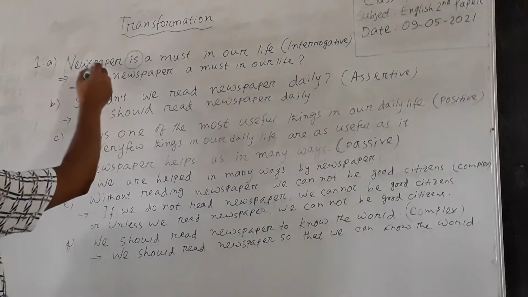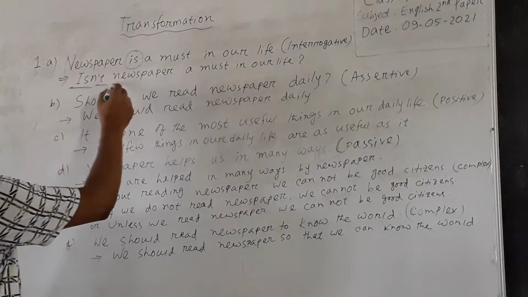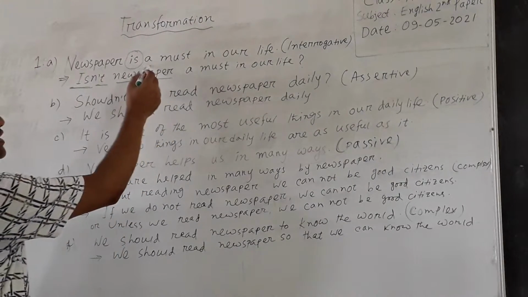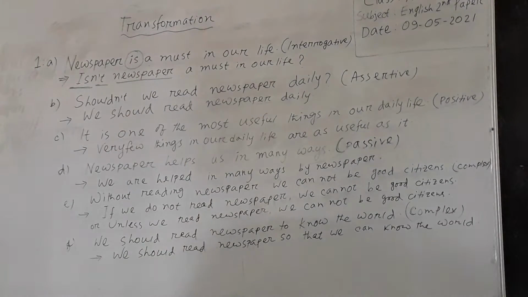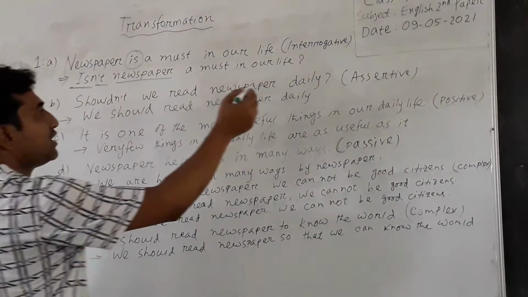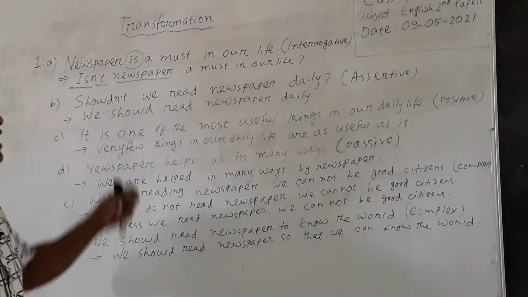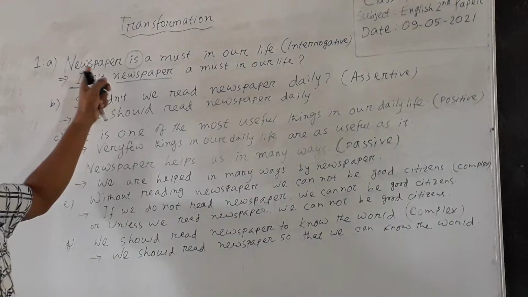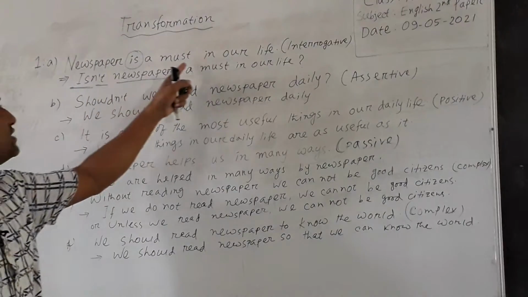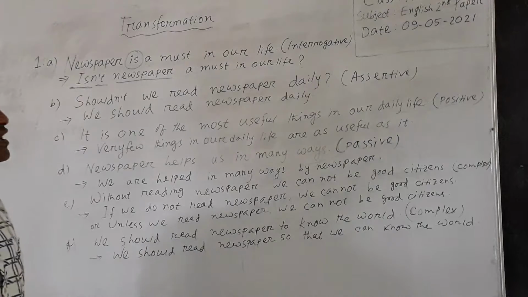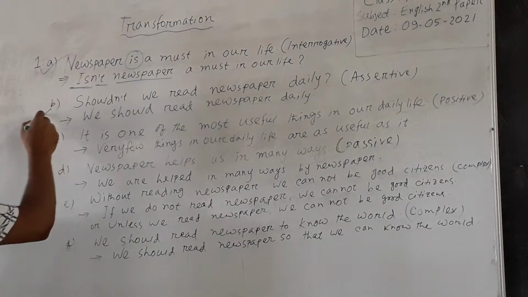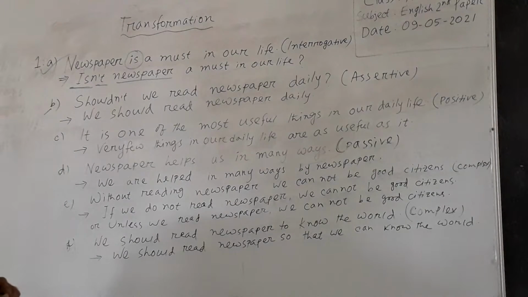And then I have written the subject, newspaper. Then I have written the rest of the sentence. And after writing the sentence, I have written the note of interrogation, question mark, and the interrogative form of the sentence. Newspaper is a must in our life. Isn't newspaper a must in our life? Dear students, I think you have understood the rule. Now, look at the second